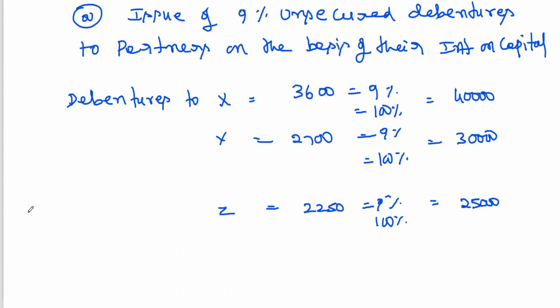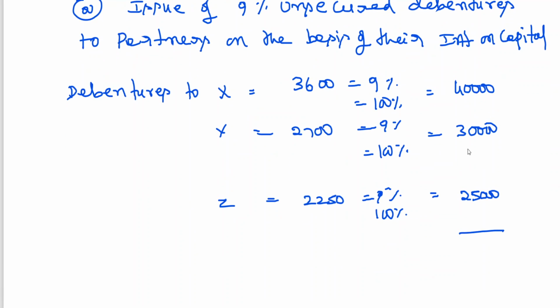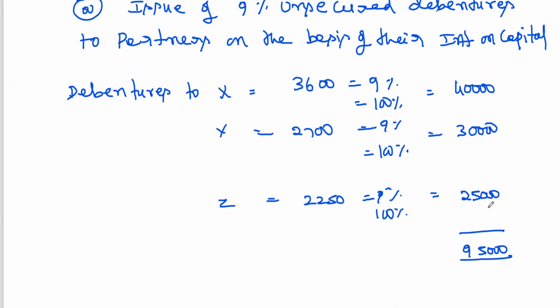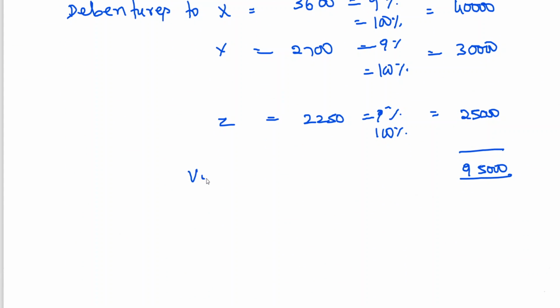Now what is the total value of debentures issued? 40,000, 30,000, 25,000: 95,000 worth of debentures has been issued. So total purchase consideration we have already calculated. Out of 2,95,000, what is the value of debentures issued? 95,000. Value of debentures issued.